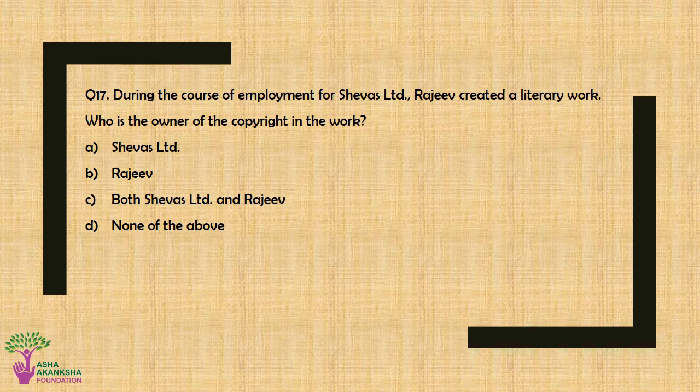Question number 17. During the course of employment for Shivas Limited, Rajiv created a literary work. Who is the owner of the copyright in the work? Option A, Shivas Limited. Option B, Rajiv. Option C, both Shivas Limited and Rajiv. Or option D, none of the above. The correct answer for this question is option A, Shivas Limited.